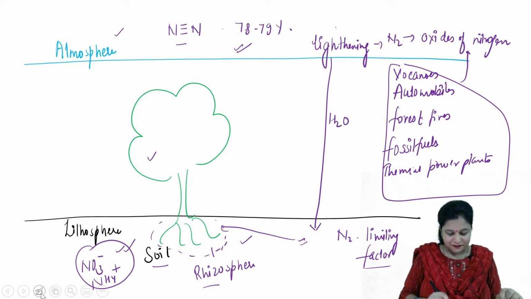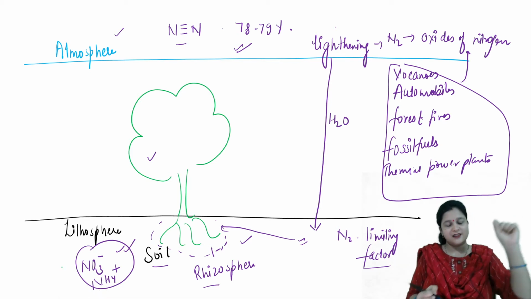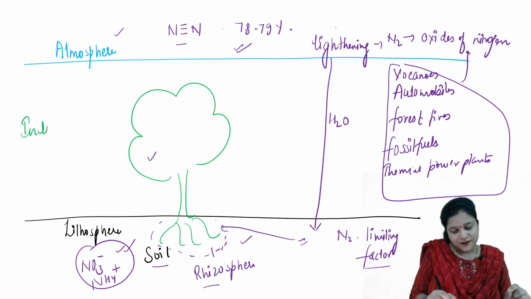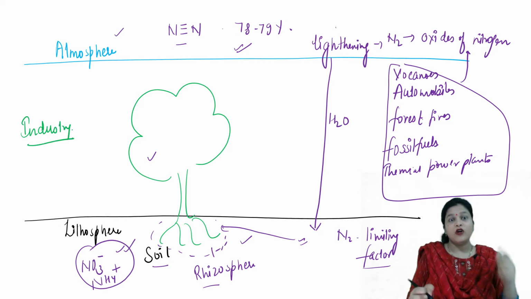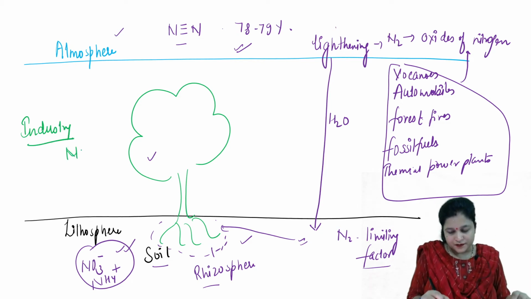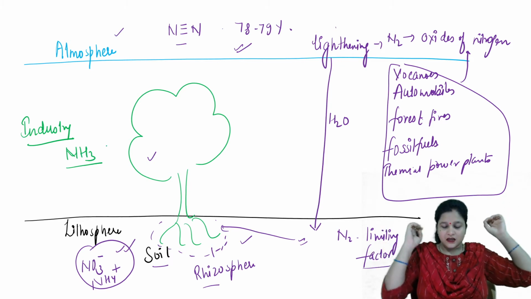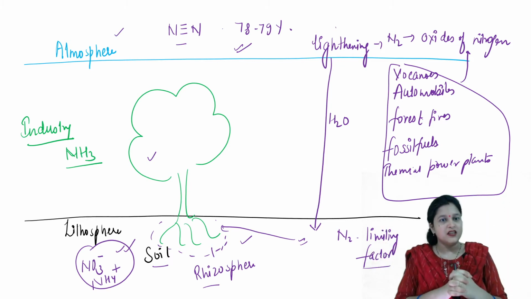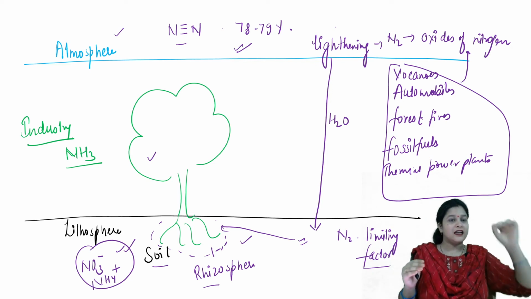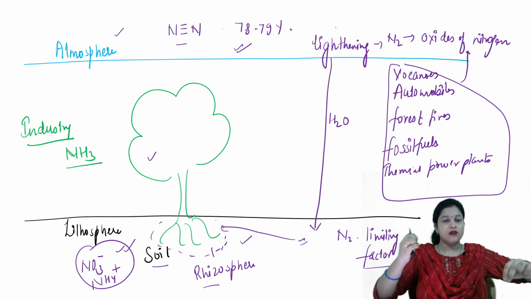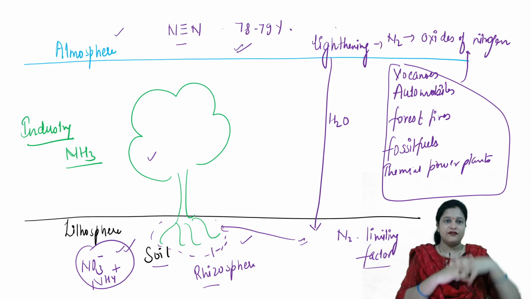One more thing. In the industry, we make ammonia by creating a particular pressure, and at that pressure nitrogen is allowed to bind with hydrogen and we get the ammonia.